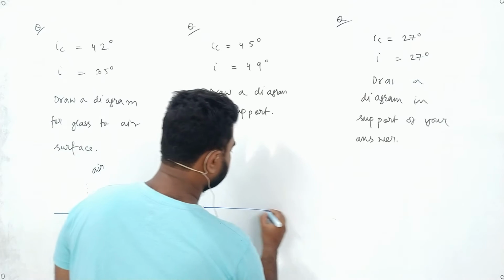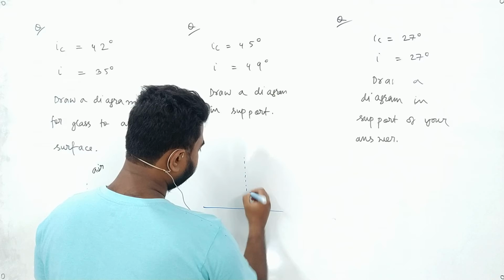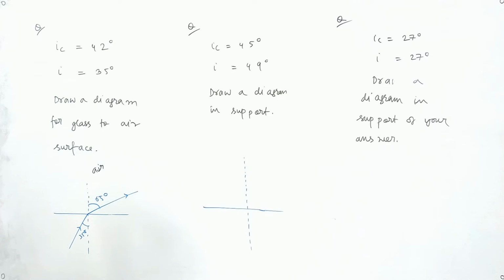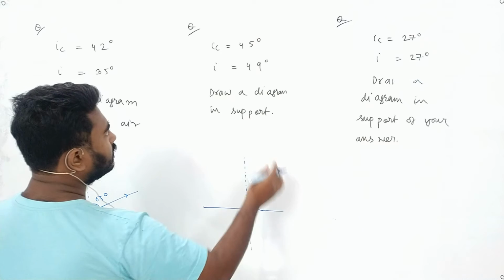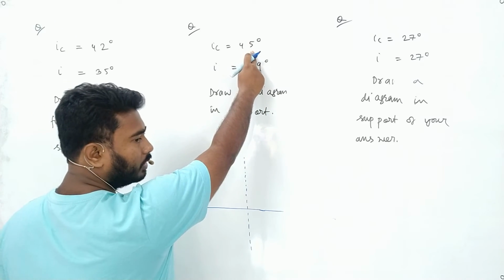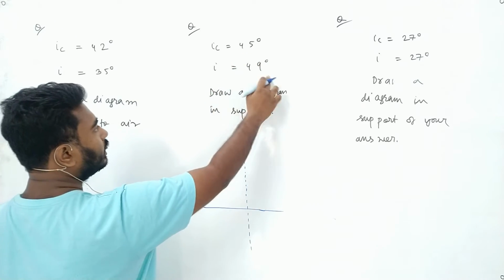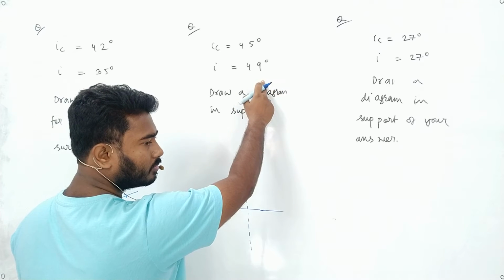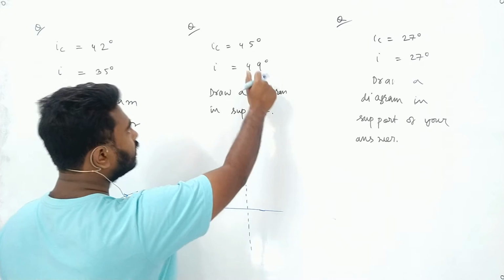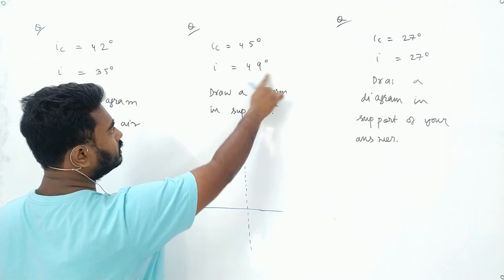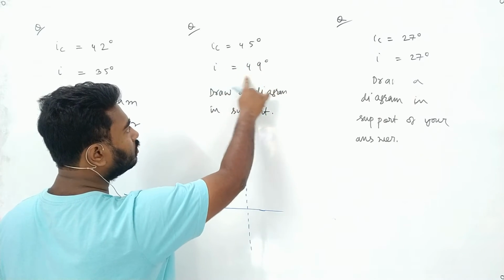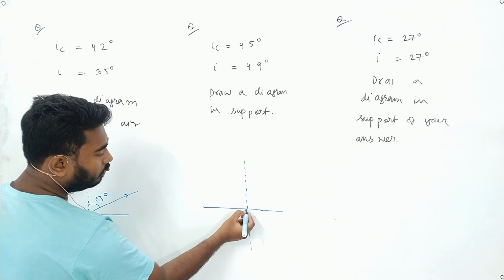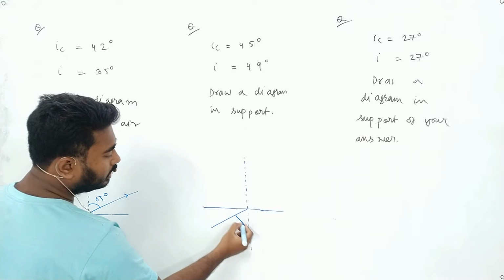I'll ask this to Renessa. Turn on your audio. Sir, we also write 32 degree. See, Renessa, the critical angle in this case is 45 degree. Is the angle greater than, less than, or equal to critical angle? Renessa, the critical angle is 45 degree. Is this angle greater than, less than, or equal to critical angle? Sir, greater than. Greater than critical angle. What happens if an angle is greater than critical angle?